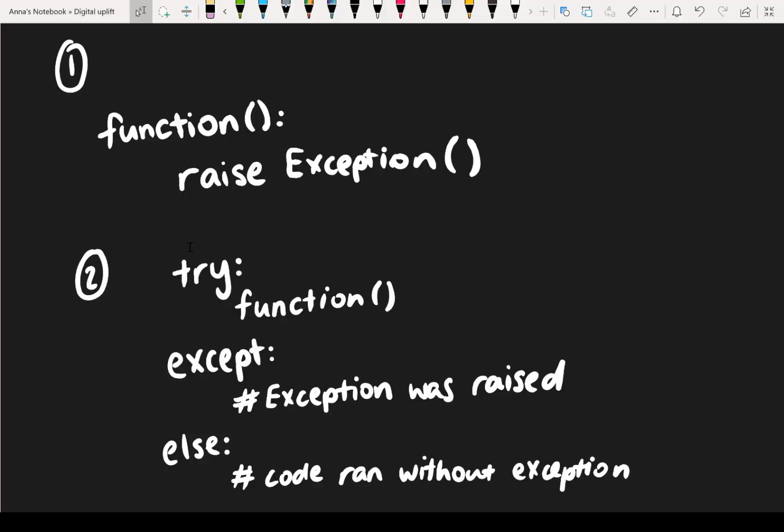This is a way that we can handle the errors. The syntax for this is to write try, and then within the try block, write the code which may raise an exception. If the code succeeds without raising an exception, it will skip over the except part and go straight to else. However, if the function does raise an exception, then it'll go into except. So this is a way of making sure that an exception doesn't stop the execution of our program, but we can handle the exception appropriately. Let's try to do a quick example of this.